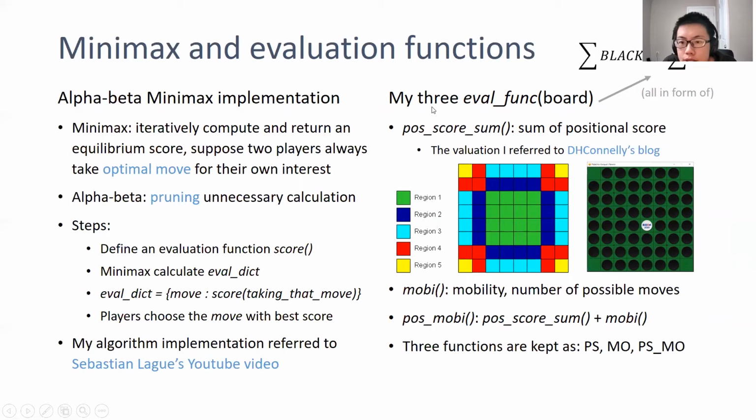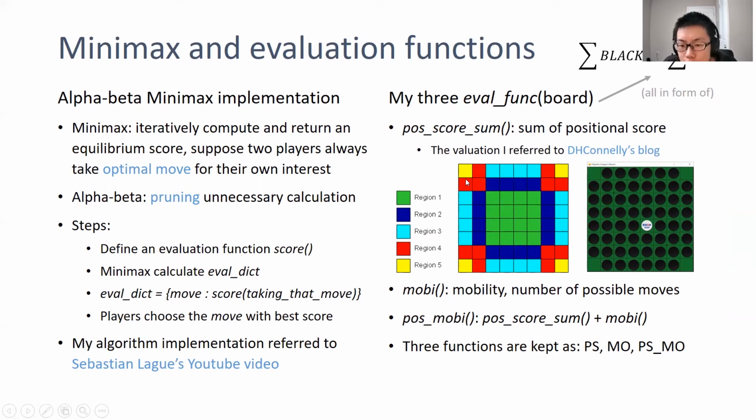I mainly used 3 evaluation functions and tested their performance. The first one is called positional score sum. It's the sum of all the positional scores. So what is the positional score? There is a blog I referred to where it assigned different scores to different regions on the board of Othello. We can see the yellow corners are the best parts because they can never be flipped once they are taken. So they have high scores.